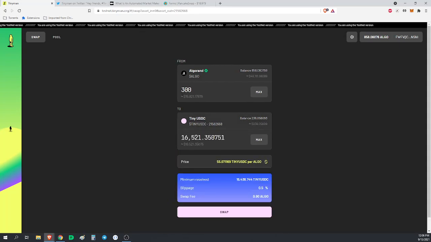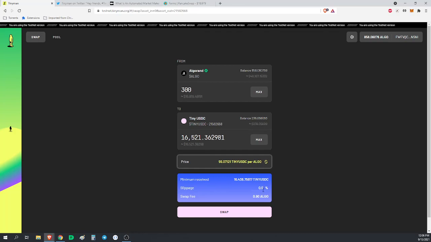And as you can see, the 300 Algorand will give me $16,521, and then I will still have 558 left over. Alright, so let's do this swap. So you see I put in 300 Algorand, I'm getting back 16,000. The price is 55 USDC per Algorand. You can flip it here and see as you get 0.018 Algo per dollar.